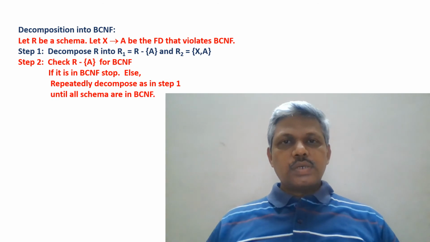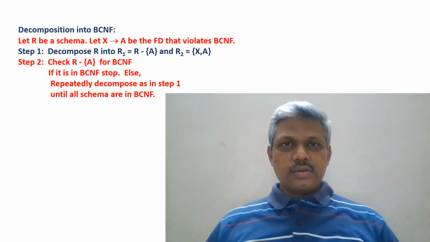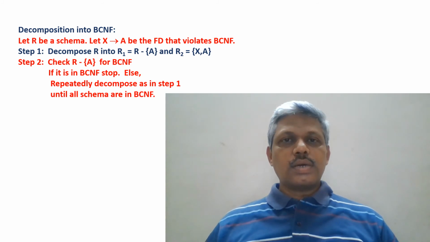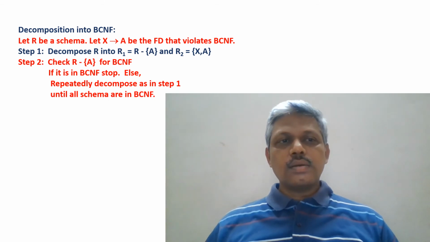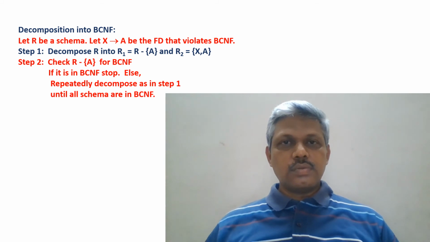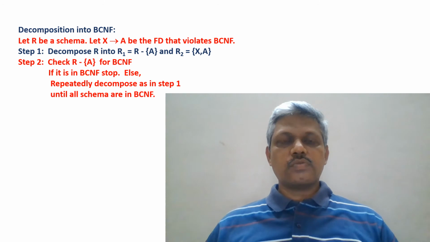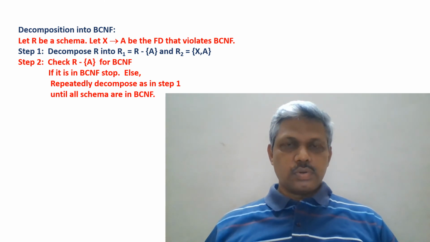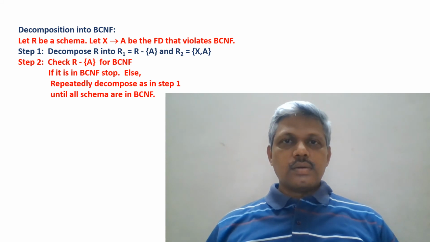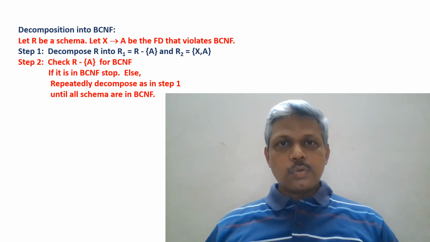Now once we observe that a given schema is not in BCNF, how do we decompose it properly so that it is in BCNF? To decompose it, there is a simple two-step process. Let us start with the schema R, and let us assume that X then A is the functional dependency because of which the BCNF failure is observed. Then we decompose R into two parts.